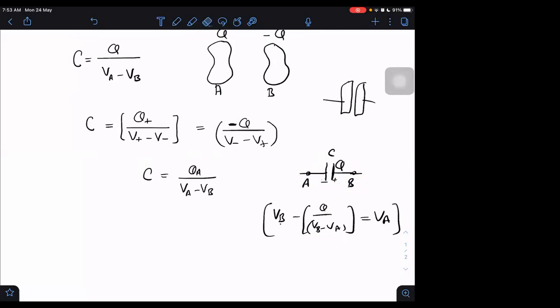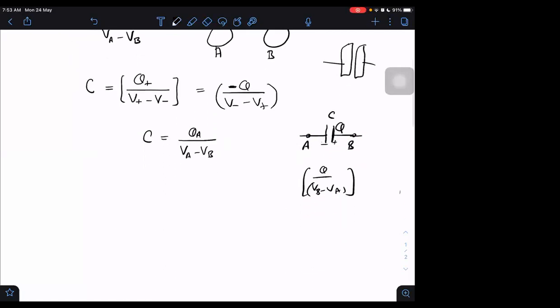Sorry, wait, what did I do? Sir, VB minus Q by C. No, sorry, I was having in mind that I'm writing the potential. Here it is capacitance. Sorry, I wanted to write it in another way. I wanted to say VB minus the potential difference is Q by C, and that is equal to VA. It is coming from this equation only. You observe it. VB minus VA is equal to Q by C.